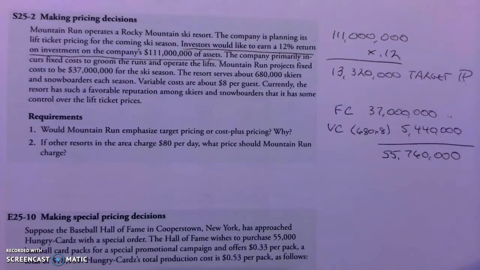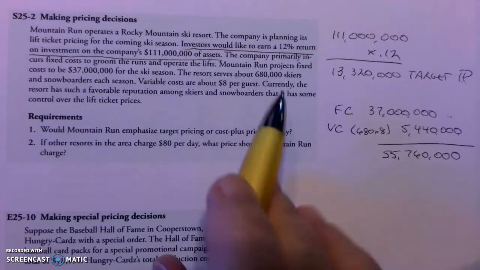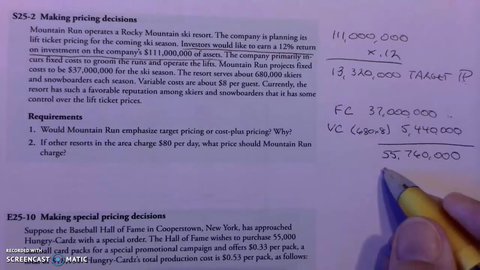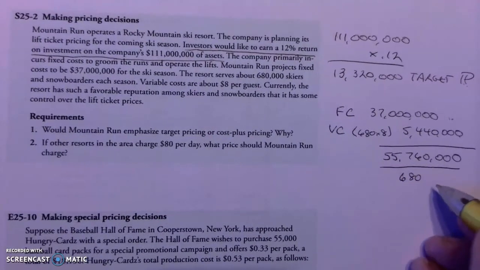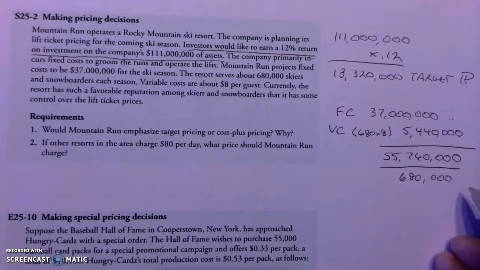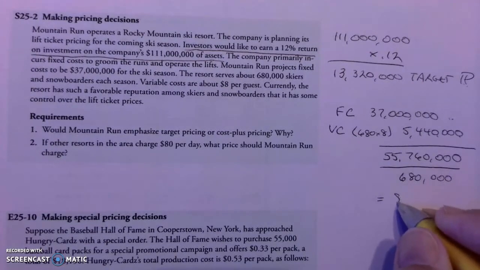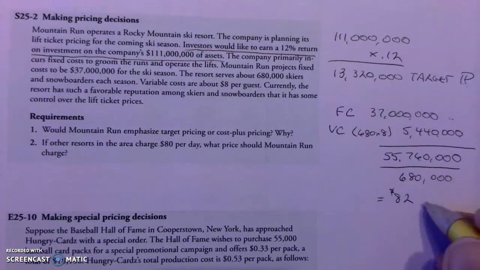And how many skiers are we going to have? They're going to have 680,000 skiers. So I'll divide this by 680,000. That's a lot of skiers, huh? Divided by 680. Okay, that gives me a reasonable lift ticket price of $82 per ticket. Okay, that's my ticket price.